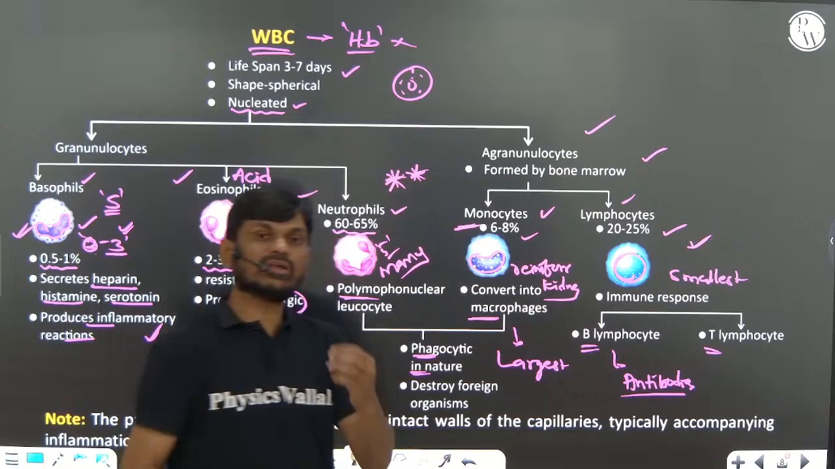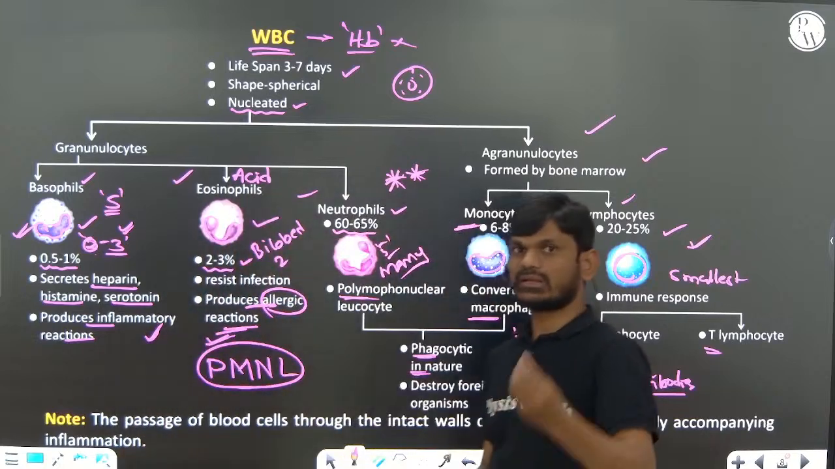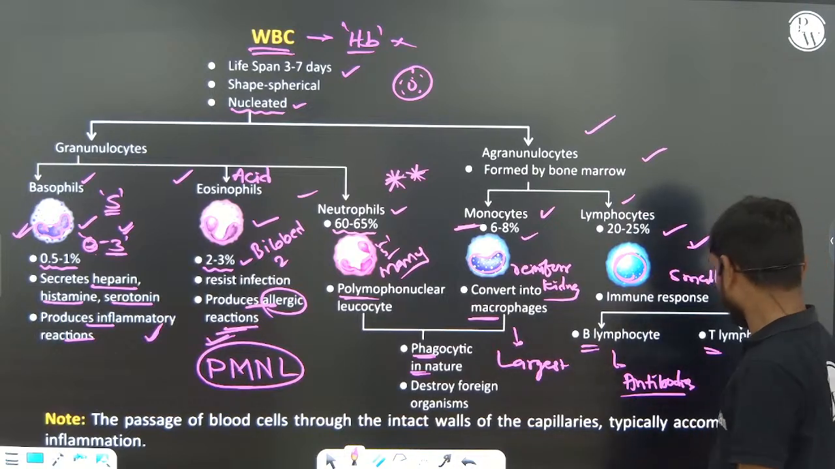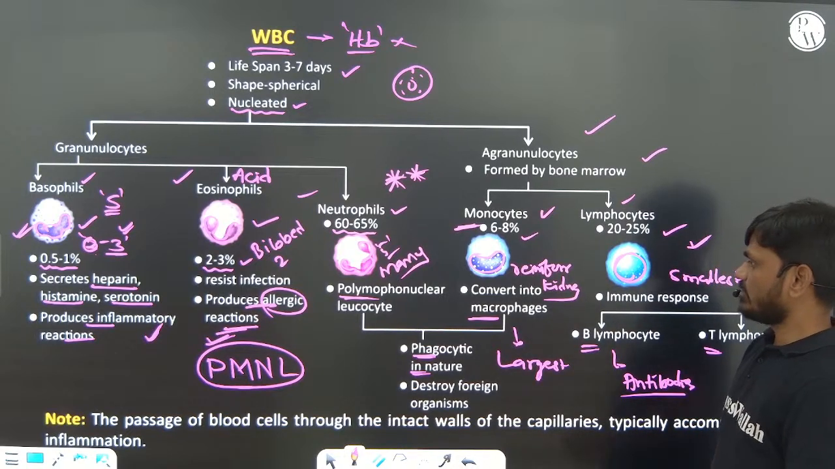So antibodies help in the production of immunity, or they can eliminate pathogens or antigens that enter into our body. Right? Next one.